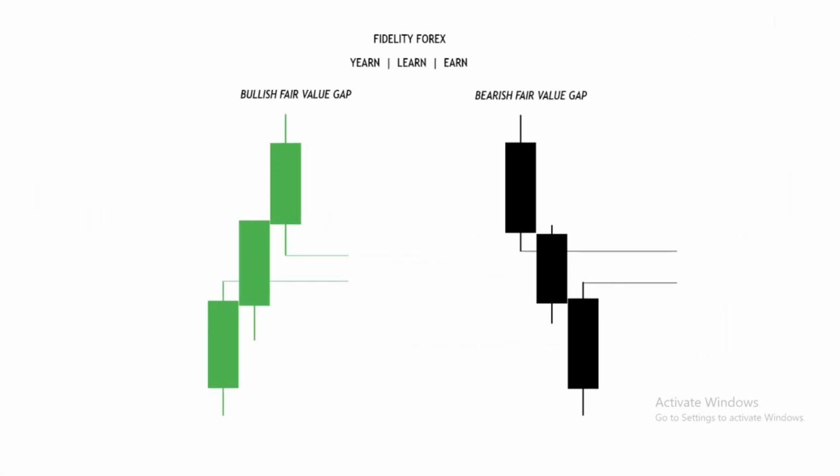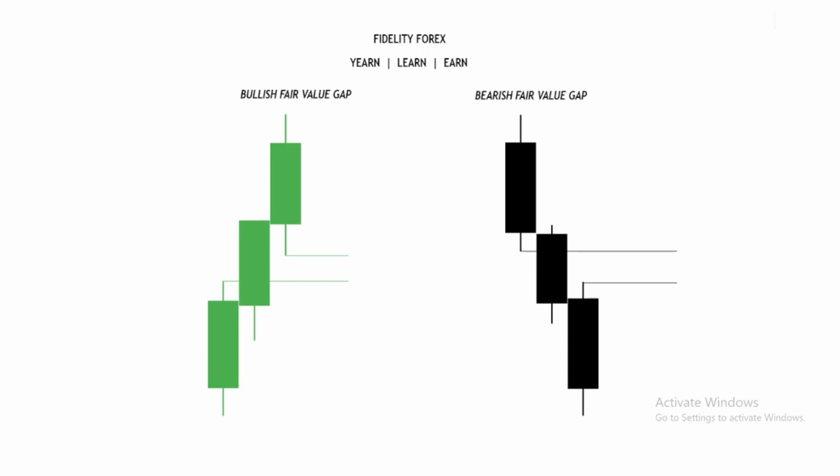This is a bullish fair value gap. This is for a bullish market, and this is a bearish fair value gap. You can see these are three candles in which the high of the previous candle and the low of the upper one create a gap. The candle in the middle indicates that aggressive move we outlined in our definition.